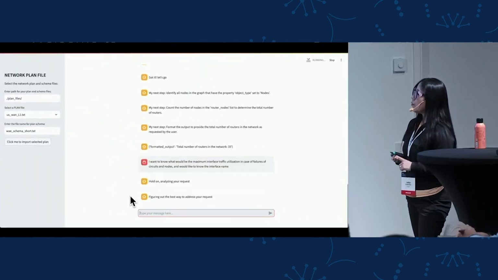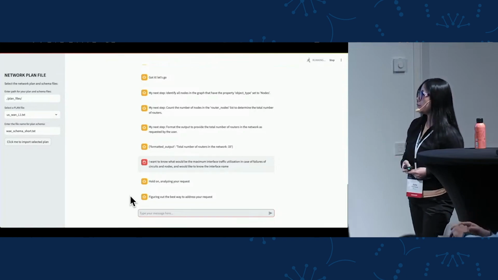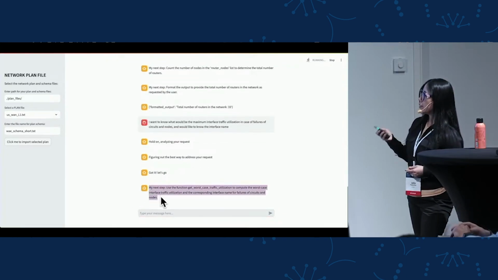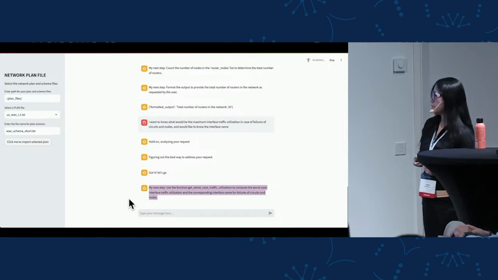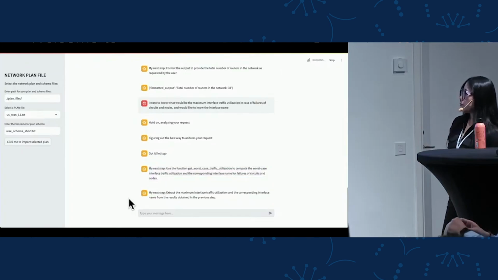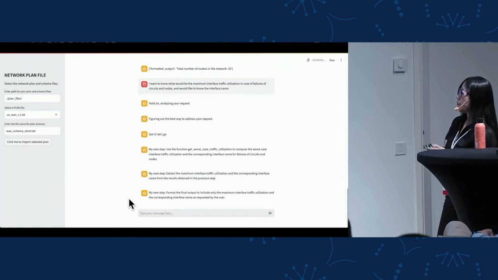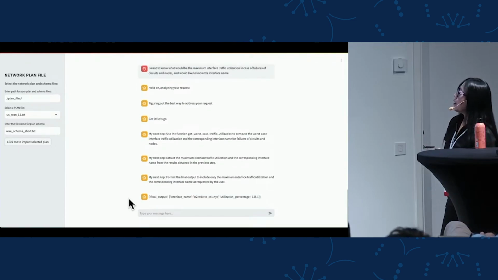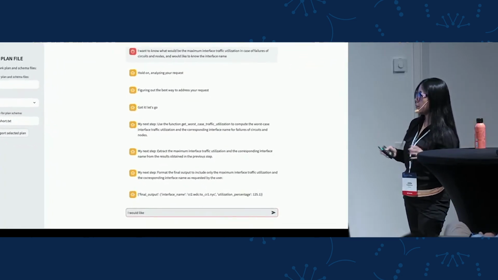So once I send the query, the LLM will come back with a plan. And let's see what is the first step. In this case, the first step is, I need to use the get worst case traffic utilization function. Once the response from the function is back, the agent will extract only the information requested by the user. And the information requested was actually only the maximum interface utilization after the failures and the corresponding interface name. That is everything that the user requested.